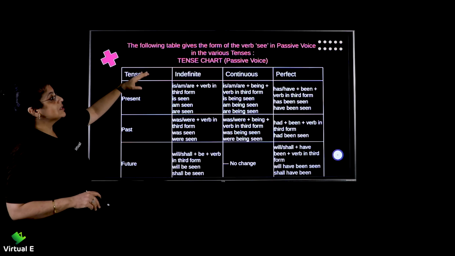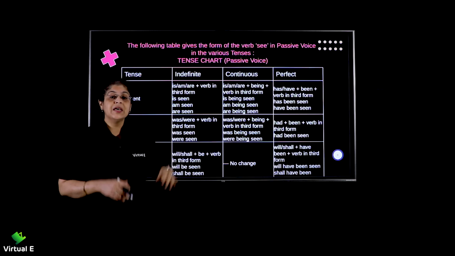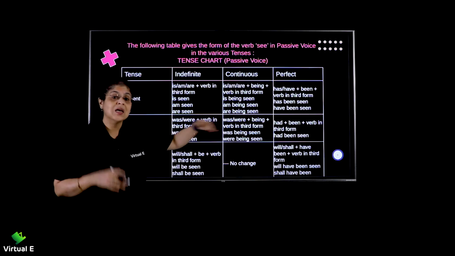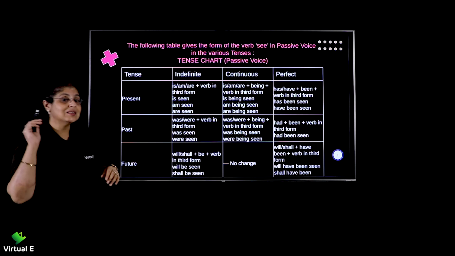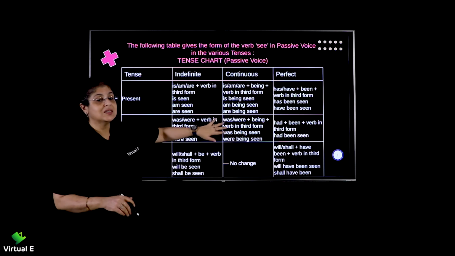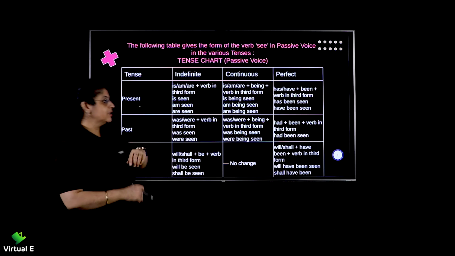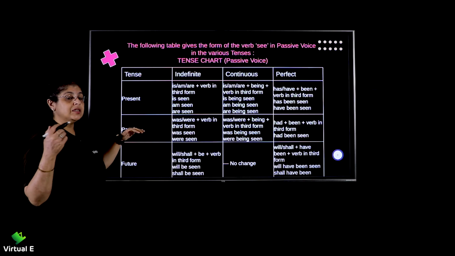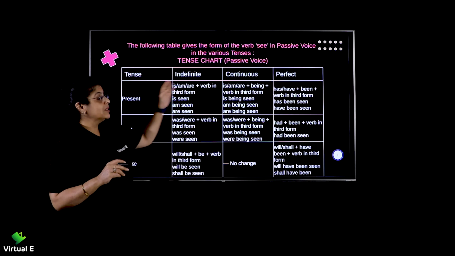Now, this is the tense chart. Here you need to understand if your sentence is in these various tense forms, what are the changes and how do they take place. This is extremely important. This is the main thing for you to pay attention to. So, all ears open.